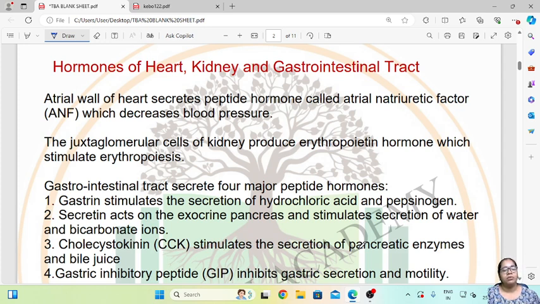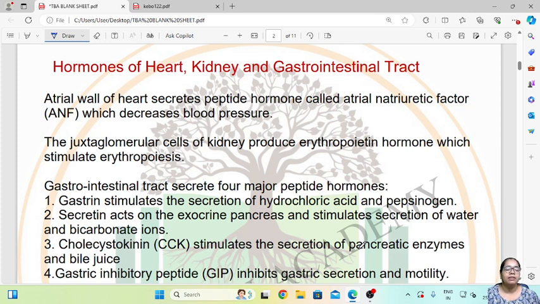So then let us move to the gastrointestinal tract. The gastrointestinal tract secretes four major peptide hormones. So first is gastrin, which stimulates the secretion of hydrochloric acid and pepsinogen. So these are the gastrointestinal hormones which are secreted in our stomach. This gastrin helps in the stimulation of hydrochloric acid, and we all know that hydrochloric acid is very essential in our stomach to create acidic conditions for the enzymes to work upon the food that we eat for the process of digestion.